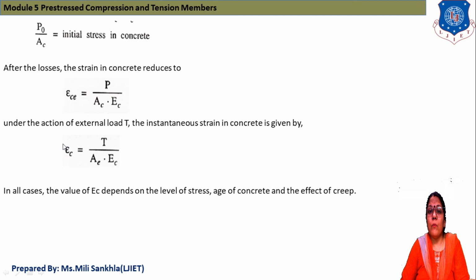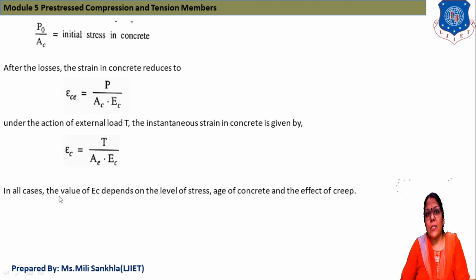When our pre-stressed concrete tension member is subjected to external load T, the strain in concrete is given by T by AE into EC, and when it is subjected to effective pre-stress, then P by AC into EC, and here we take an equivalent area, whose equation we discussed.